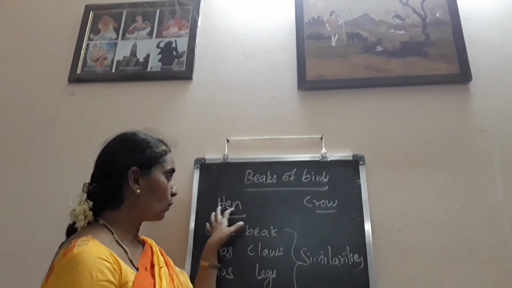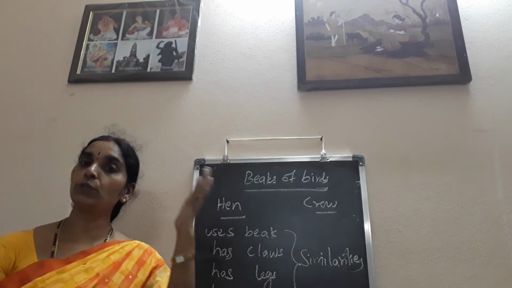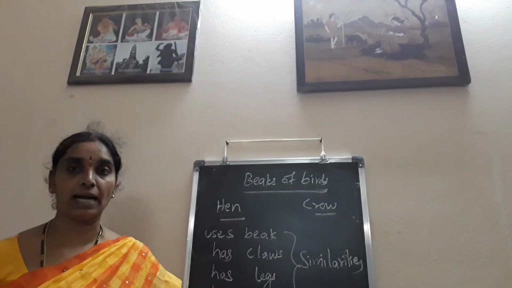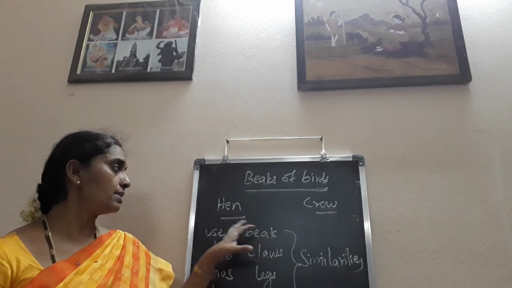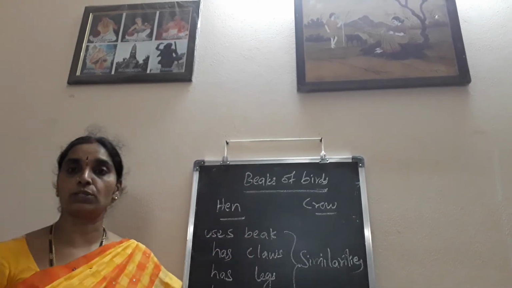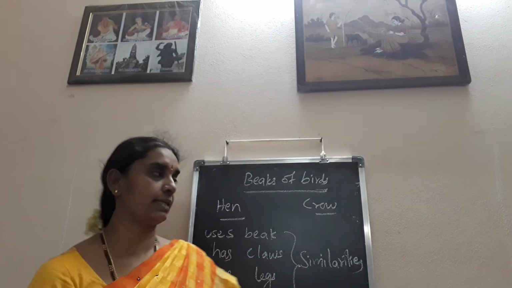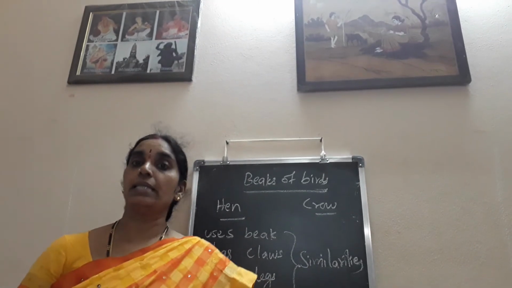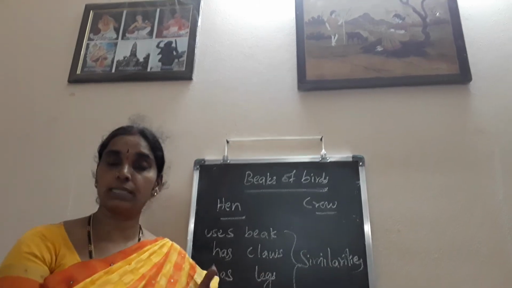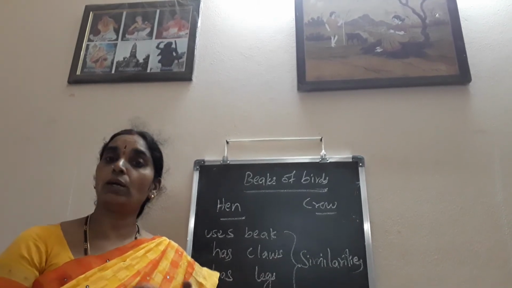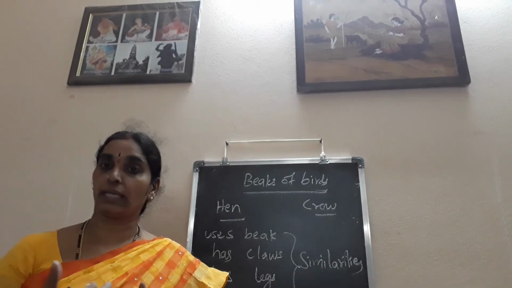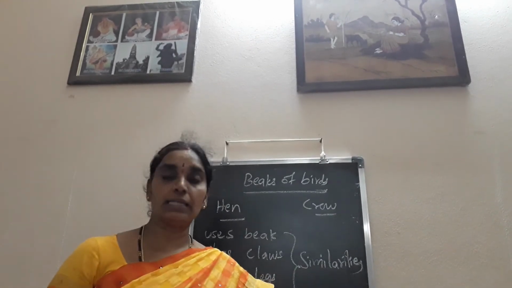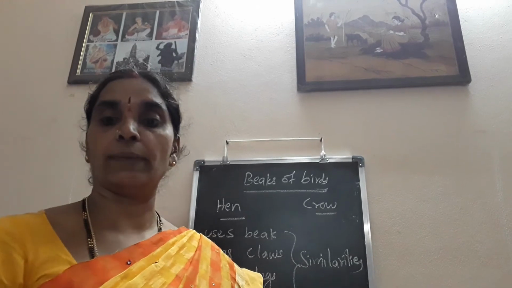It has wings, but it can fly only up to certain height. But crow can fly to a great extent and fly high up in the air. So this hen uses its beak to scratch the ground and pick the worms and insects, whereas the crows don't. So in this manner, we can see that though both are birds, both are omnivores, there are differences in certain aspects of taking the food or having certain organs for them. Is it clear, children? I think you have understood about it.